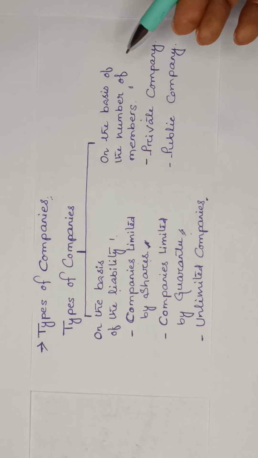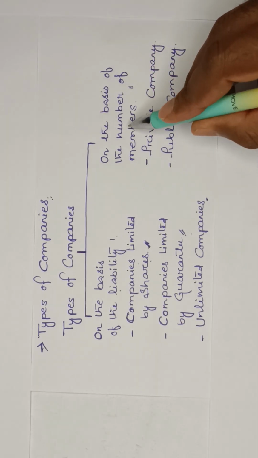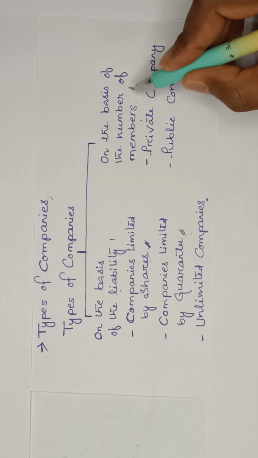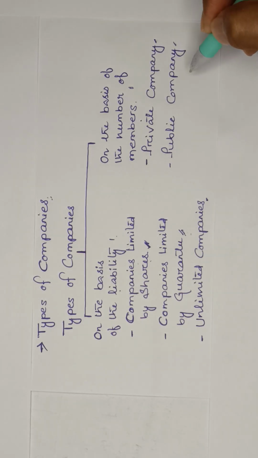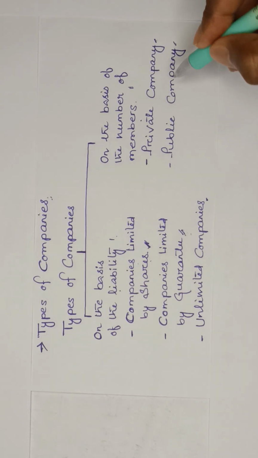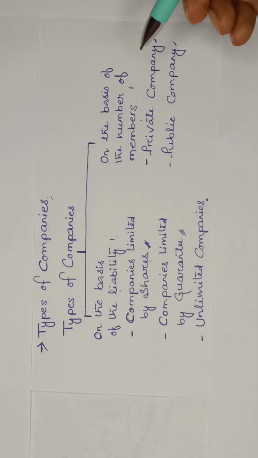Starting with the second category, classifying the company on the basis of number of members, I will classify private and public companies. So what happens in case of a private company? According to the articles of association of a company, a private company must have at least 2 persons or 2 members, and the maximum number of members can be 200.